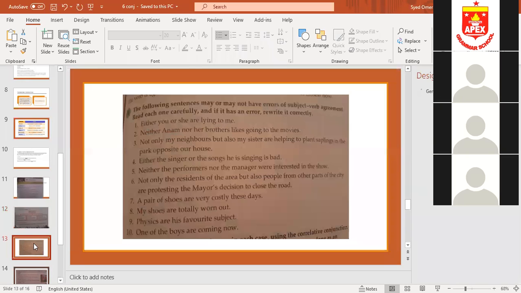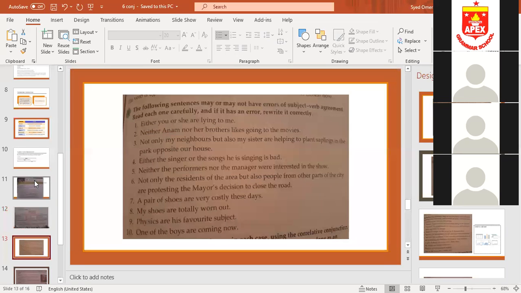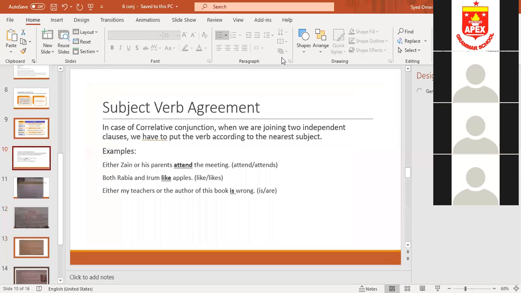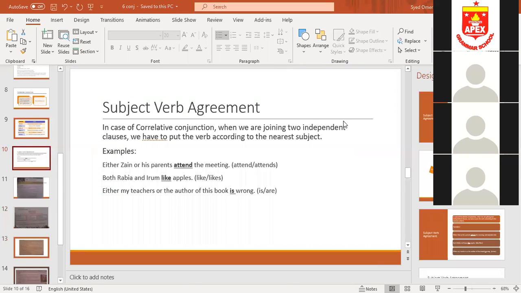Now, okay, any confusion? Clear to everybody? Do you want to ask any question? Nobody? No, teacher. So let us revise first. Who will tell me what is a conjunction?